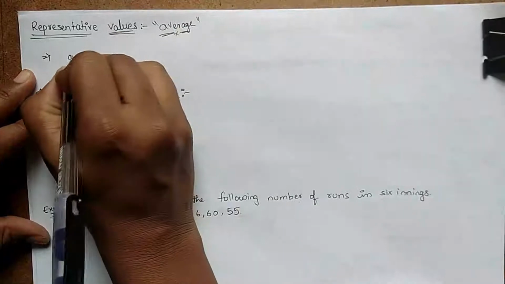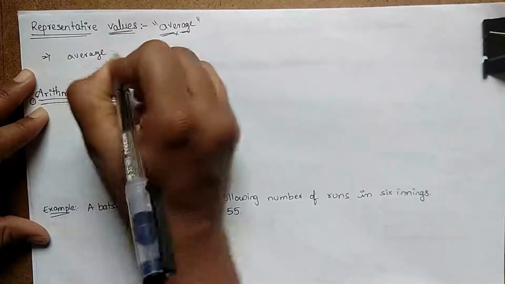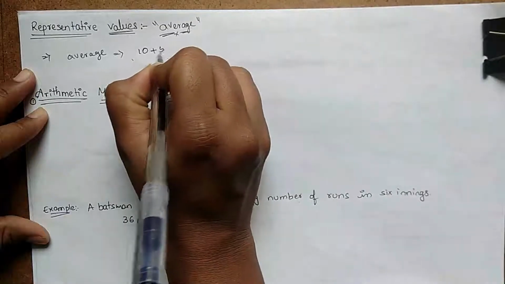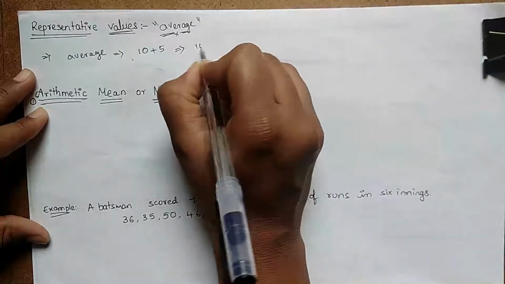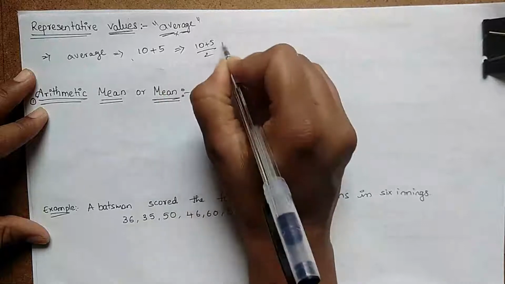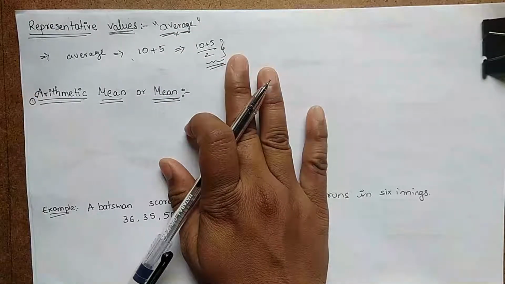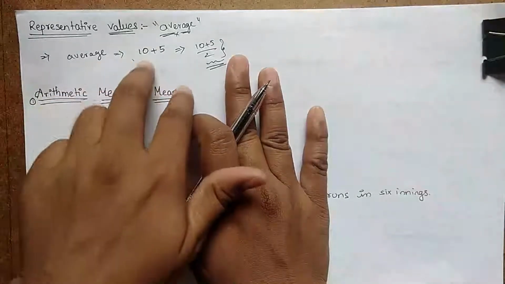Why average? For example, your friend has 10 apples and you have 5 apples, the average is 10 plus 5 by 2. It is the simplest way to find the average. It is one way to represent average.